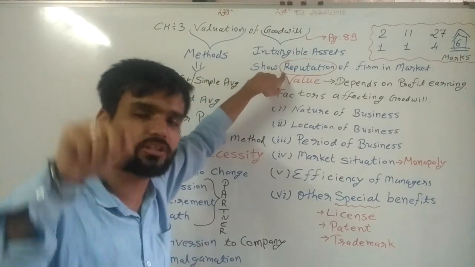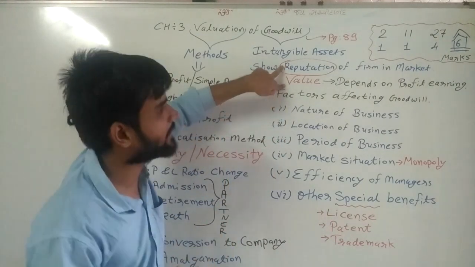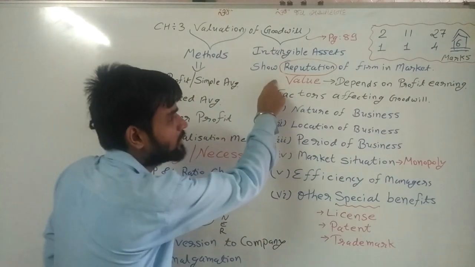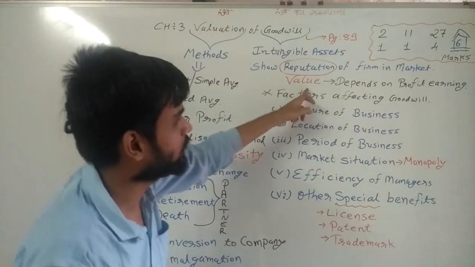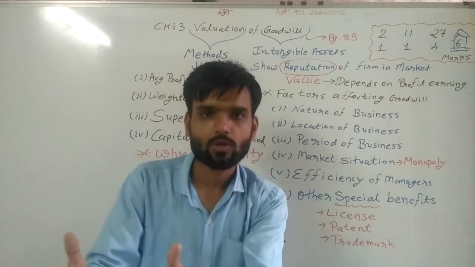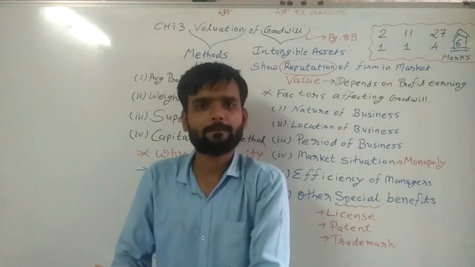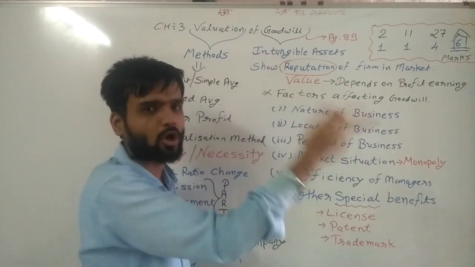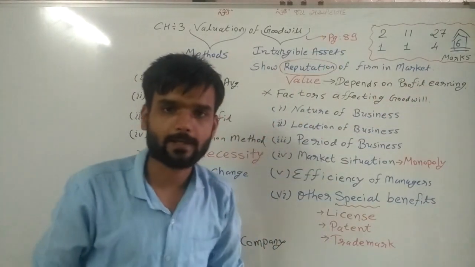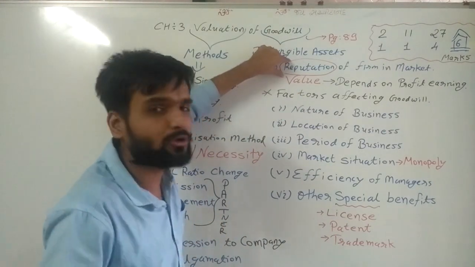In the second definition it is written, goodwill shows the value of reputation. And this value depends on the profit earning capacity of the firm, the shop, the institution, whatever it is.